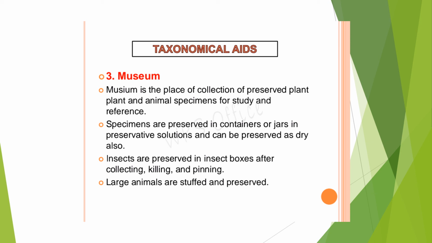Insects are normally preserved in insect boxes. After collecting and killing, they are pinned in the boxes. Large animals like birds and others cannot be put inside a formaldehyde bottle, because they are so big. So they will be stuffed and preserved.